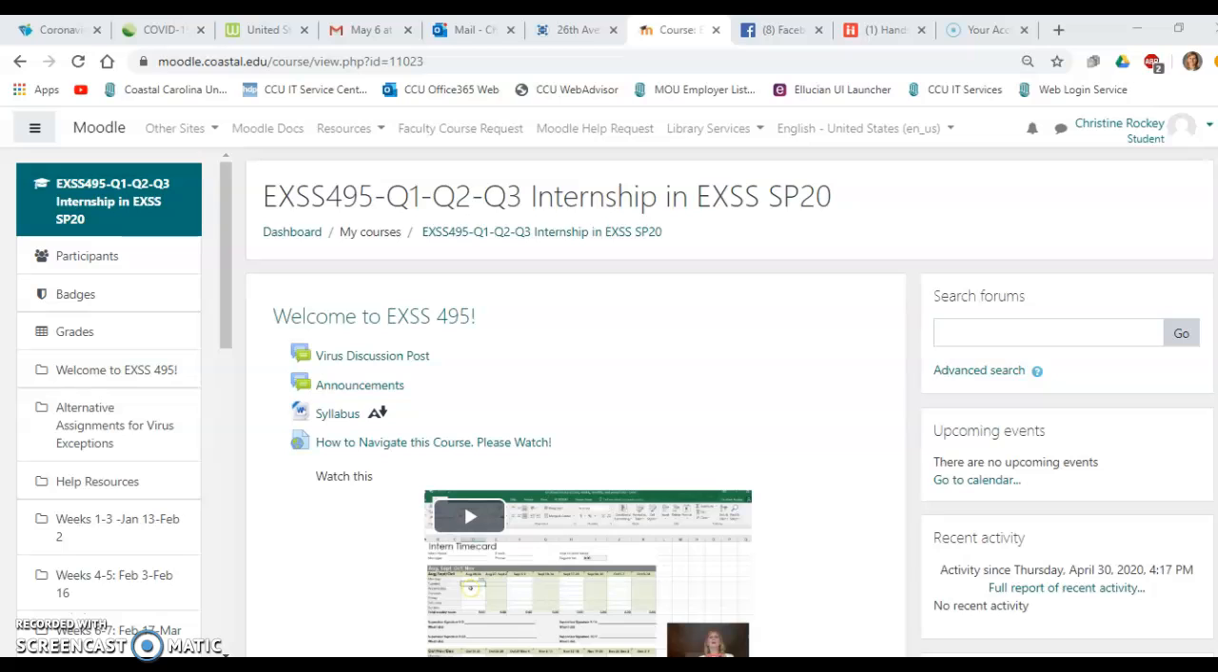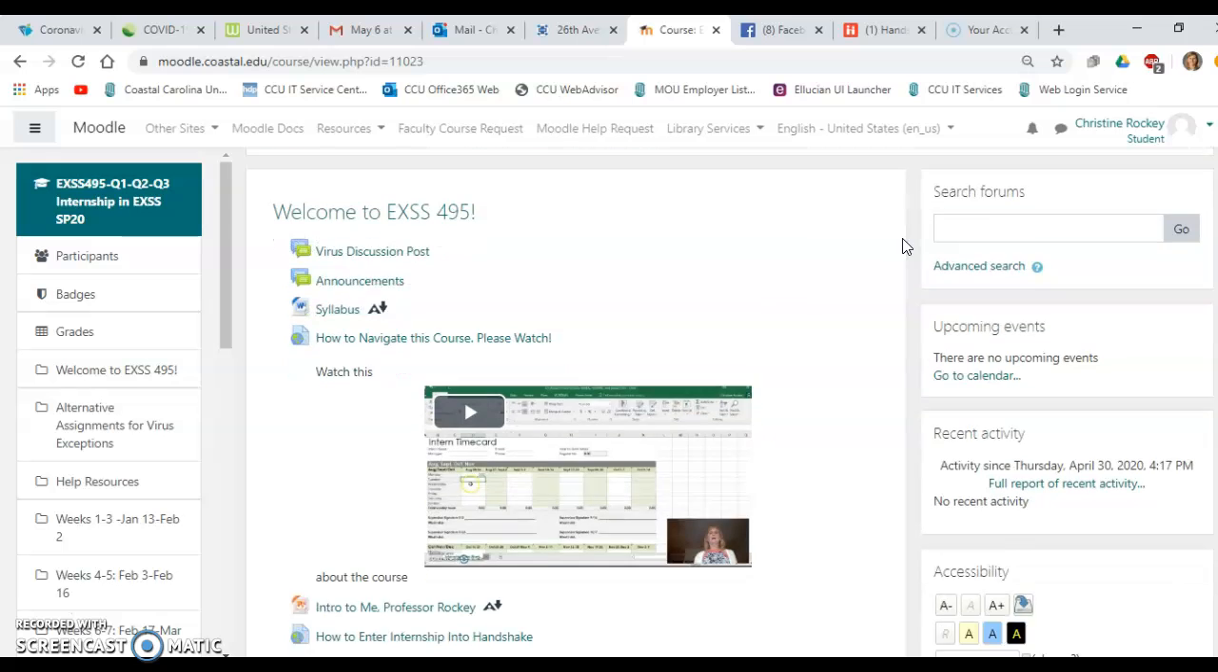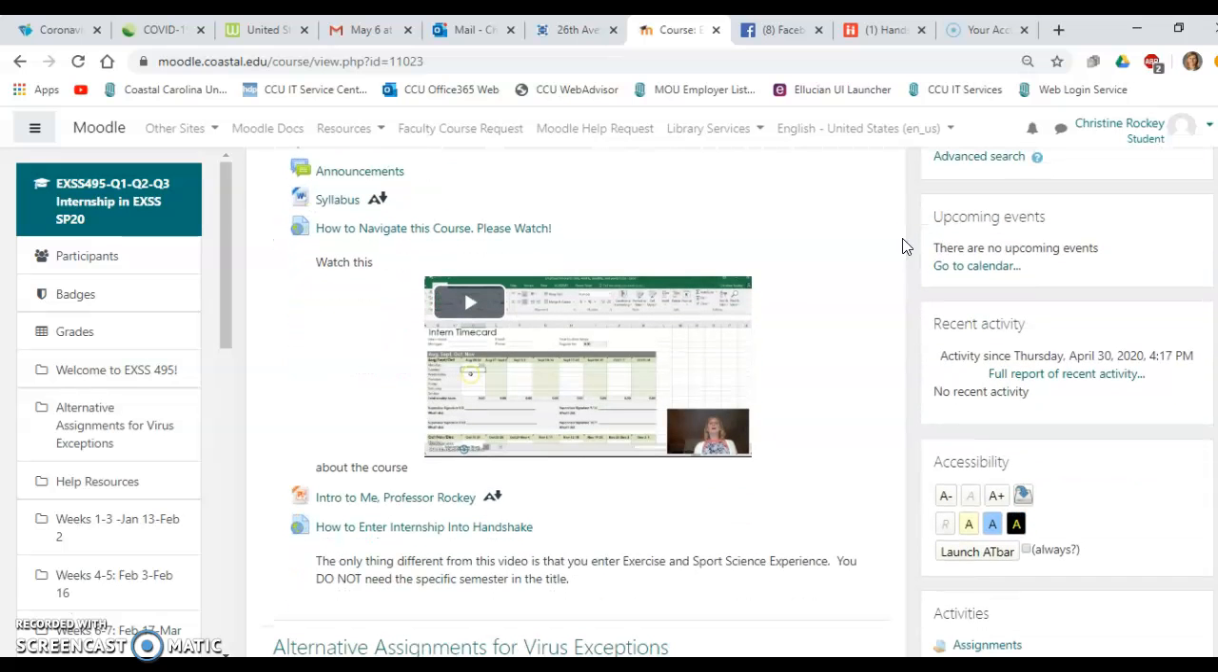Darden's class, but use of Handshake is relatively new, so I'm going to walk you through it. Most of you had me in EXSS 490. I'm Christine Rocky. And so I'm going to tell you a little bit about how to enter your internship experience, your modified 105 or 210 hour internship into Handshake.